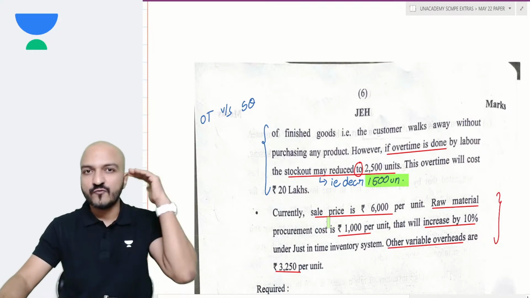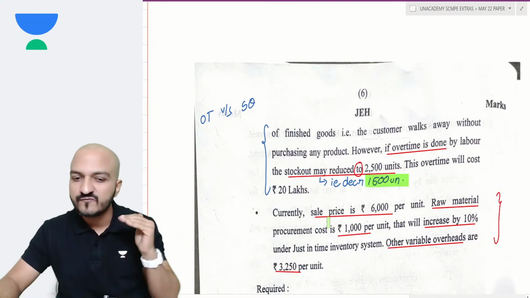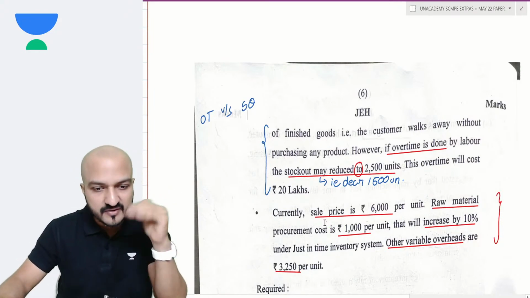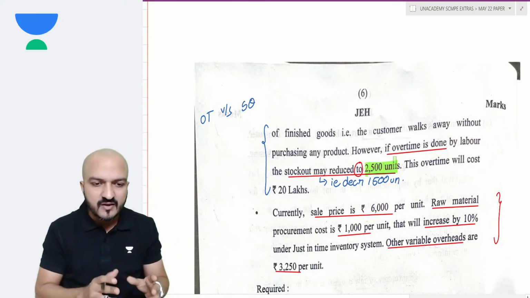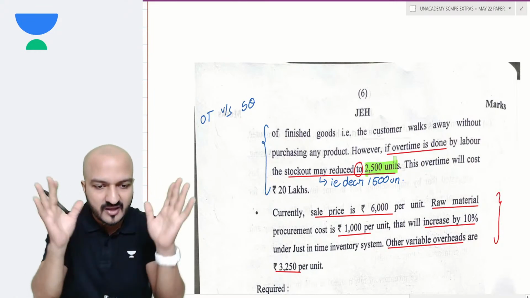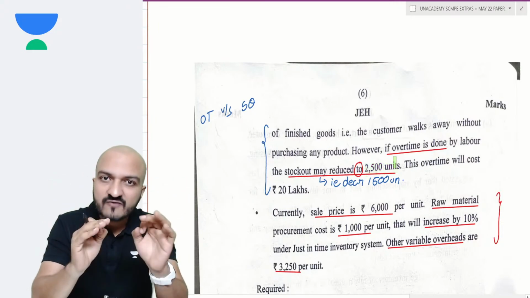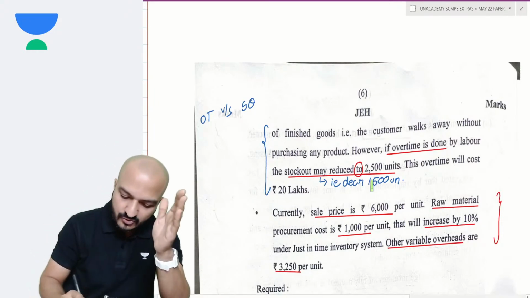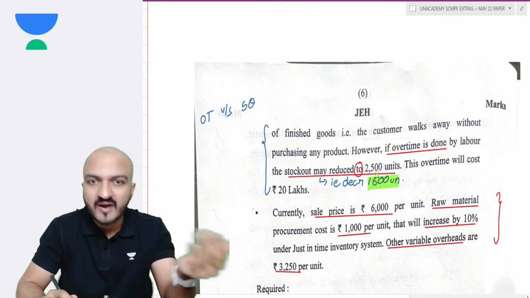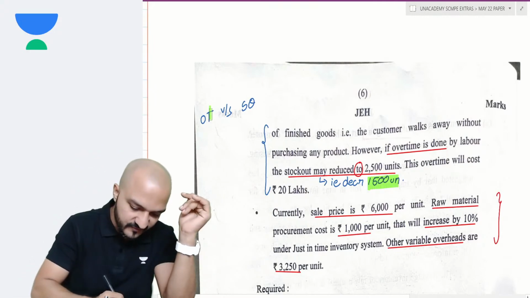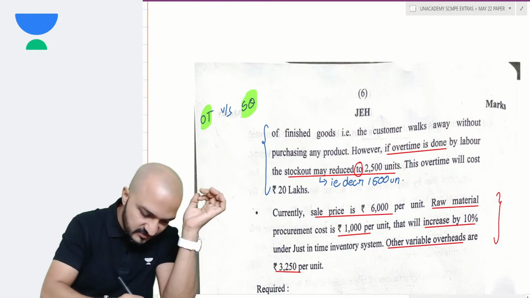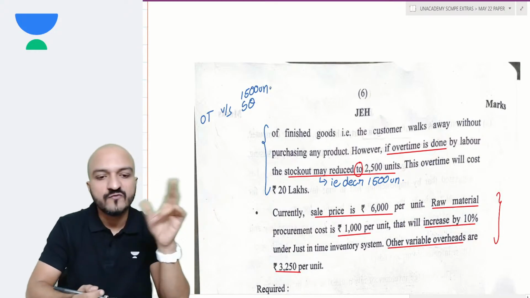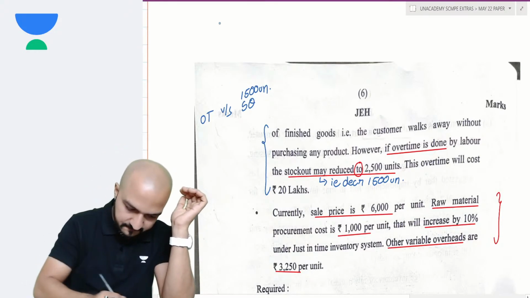From 4,000 units, your stock out can come down to 2,500 units, meaning 2,500 units stock out is anyways gonna happen. There is no escape in that. But 1,500 stock out you can avoid by doing overtime. So we will compare whether stock out of 1,500 is affordable or whether overtime is affordable.